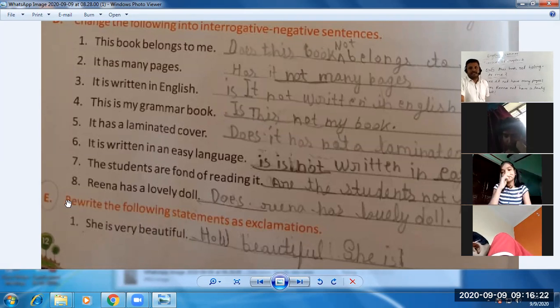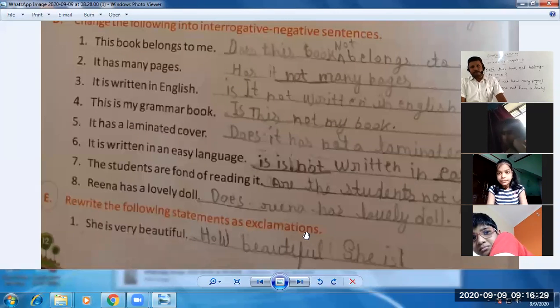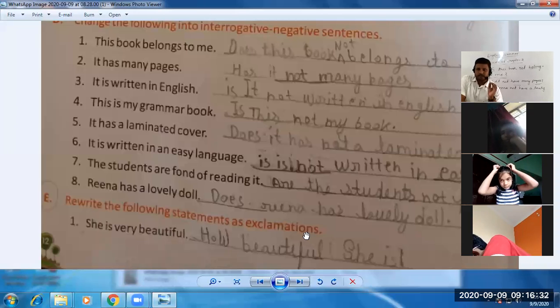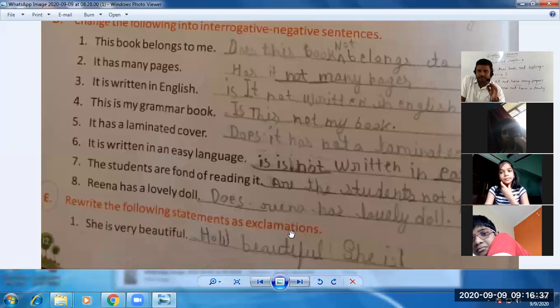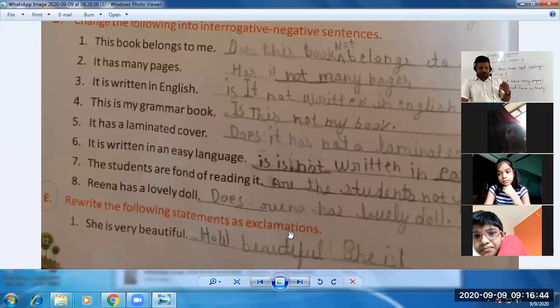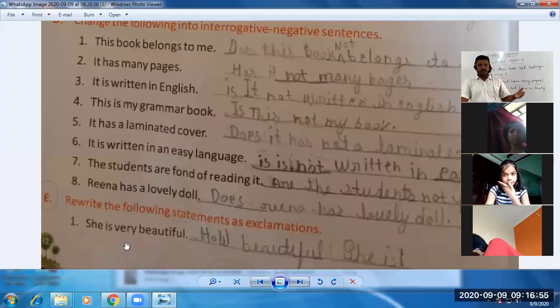Now students, exercise E is something, nothing is given like this into your grammar book, like exclamations. Here we need to understand, students, हमें इसको exclamatory sentence में change नहीं करना है. Rewrite the following statement as exclamation. हमें exclamation use करना है. Exclamation means the words through which we express our emotions, our feelings, like alas, bravo, such words. So here we need to use these words, not change the sentence into an exclamatory sentence. Exclamatory sentence में हमें change नहीं करना है, हमें बस उसको use करना है.